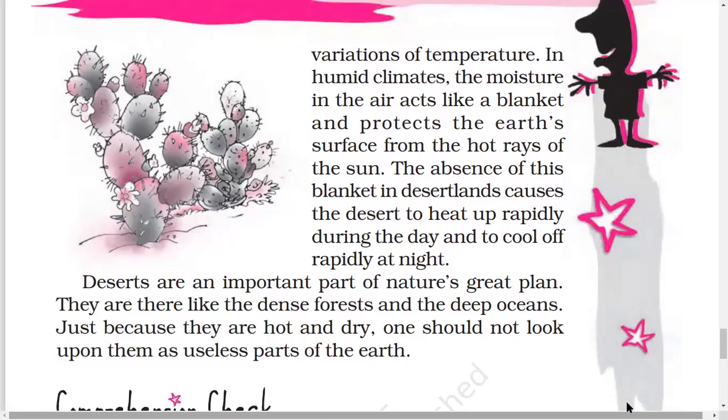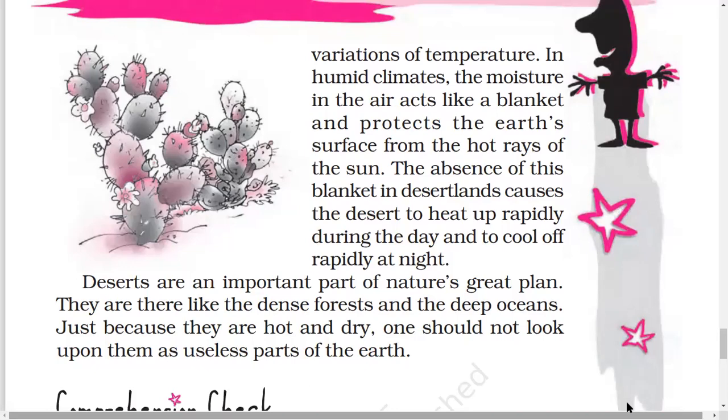In humid climates, the moisture in the air acts like a blanket. So now we see that in humid climates, suppose it is our place or any other normal place, there is a lot of humidity. Wherever there is a lot of rainfall, there is a lot of humidity. Suppose we talk about Bombay or Mumbai, the moisture in the air acts like a blanket.